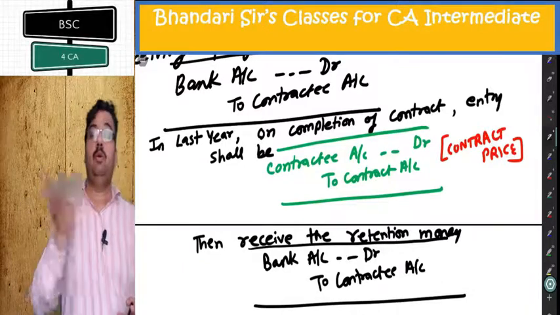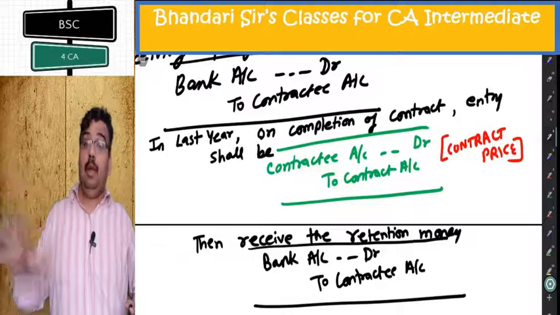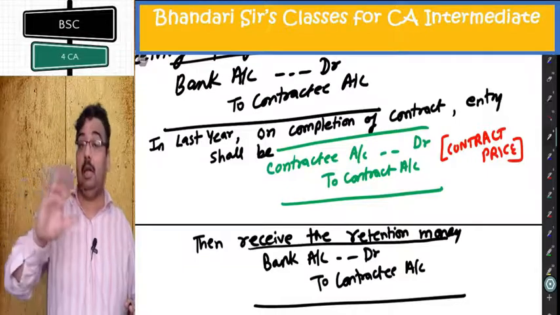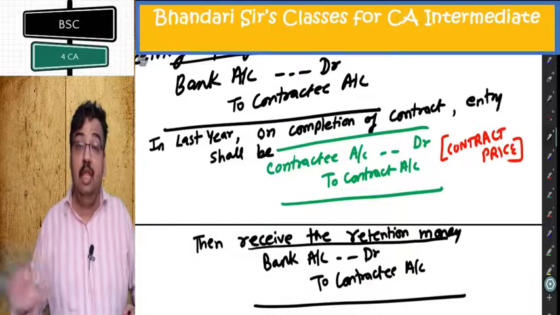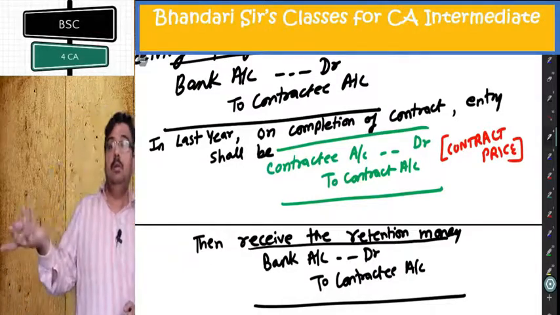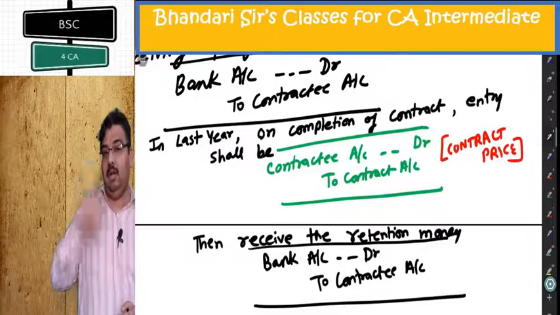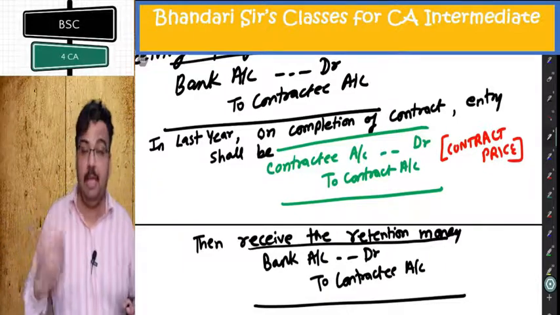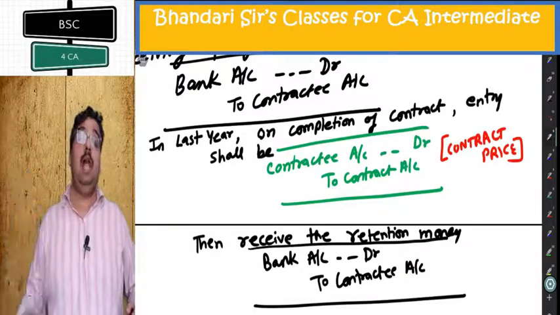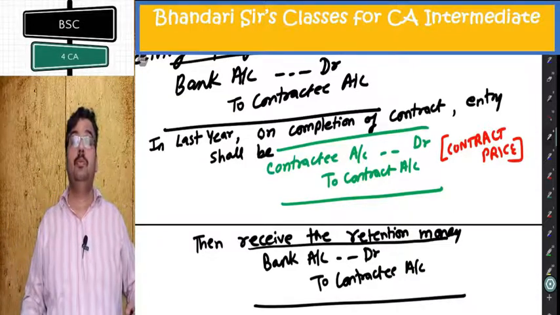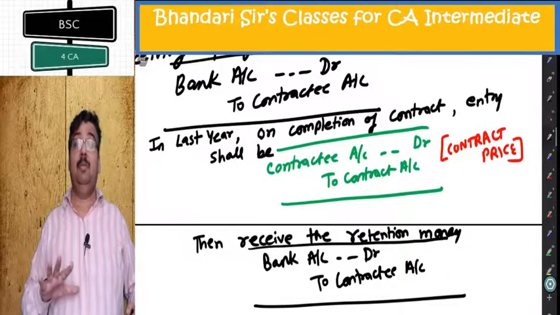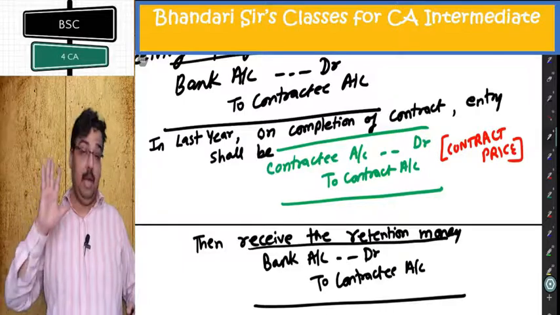If I ask you a simple question, in the books of contractor, in the trial balance, what is the nature of balance of contractee, debit or credit? Every year the balance is credit, because contractee account is never debited till the completion of contract. Bank to contractee, contractee account is credited every year, and the balance keeps on increasing. The total progress payment received is shown in the trial balance, has to go to balance sheet also. From this concept arises another concept related to disclosure of WIP in balance sheet.